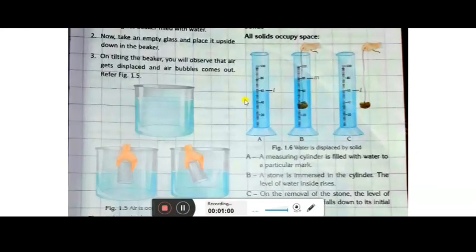So one experiment can show both, that the solid occupies space and the liquid also occupies space, because this is the main evidence. The rising level of water proves that both the solid and the liquid occupy space.